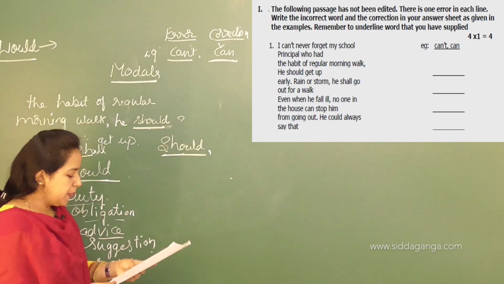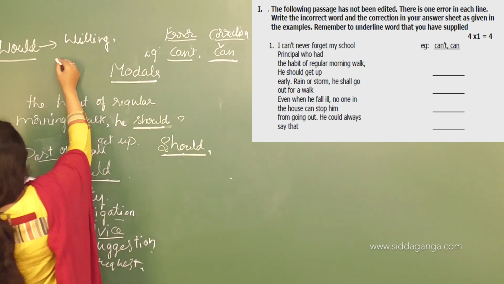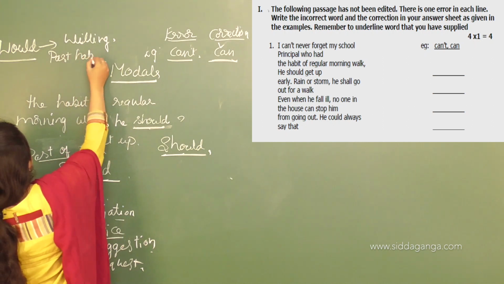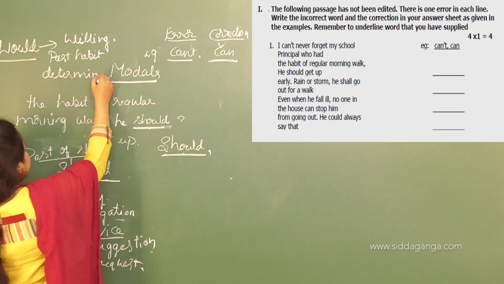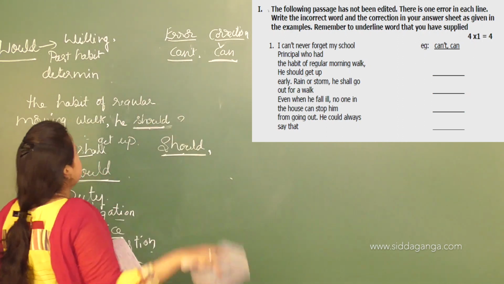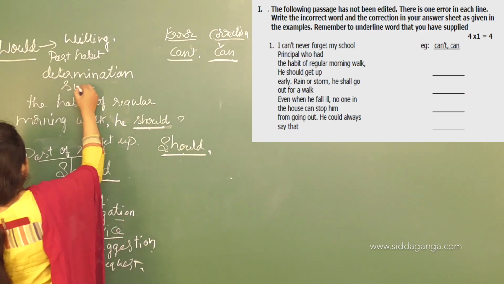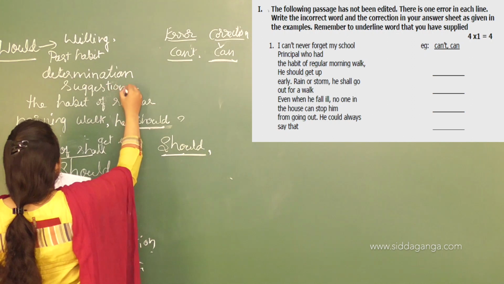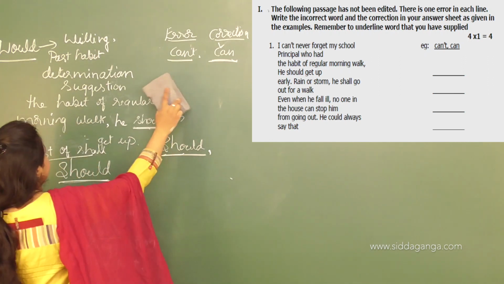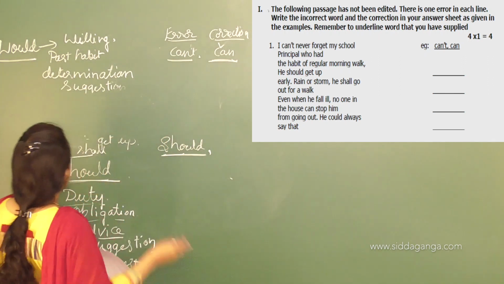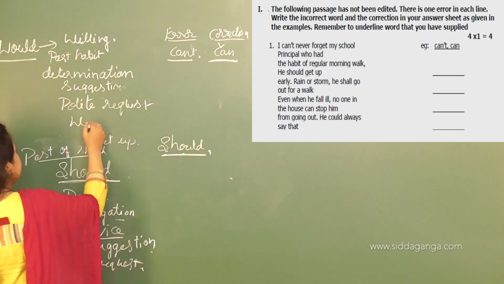Would is always used for willingness, past habit, determination, suggestion, polite request, and wish or desire.